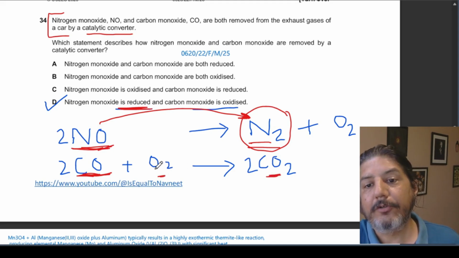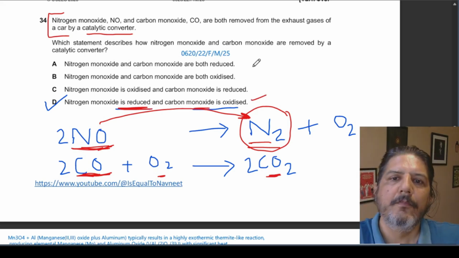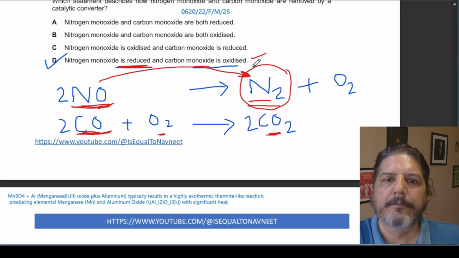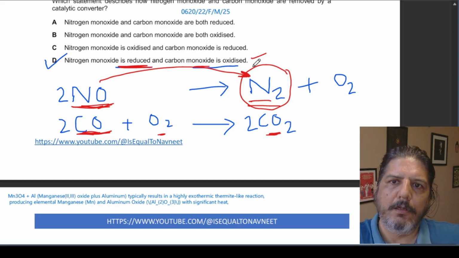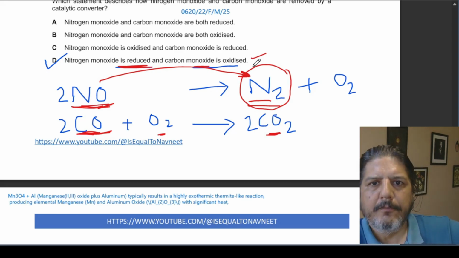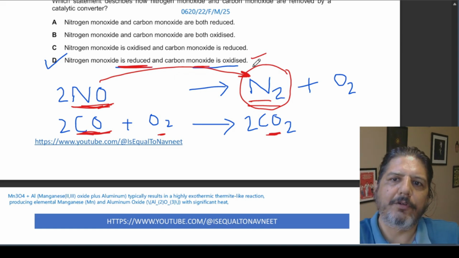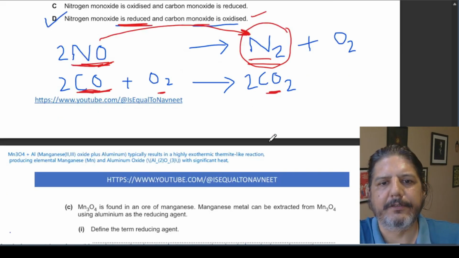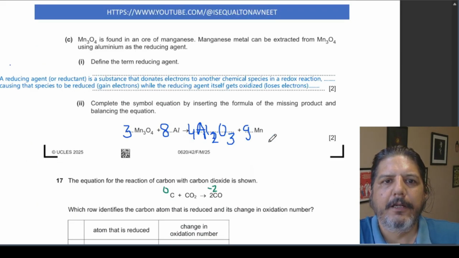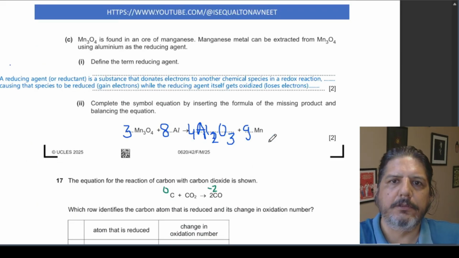So here oxygen is being added, which is why carbon monoxide is oxidized. Hope this makes it clear. One way of describing a redox reaction is that if oxygen is being removed, it is reduction, and if oxygen is being added, it is oxidation. This is the classical definition. Let's move to the next question.